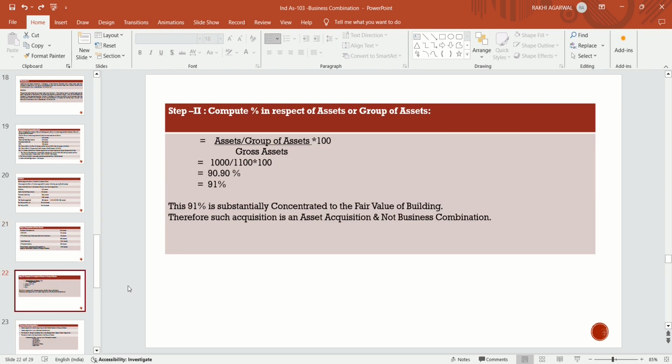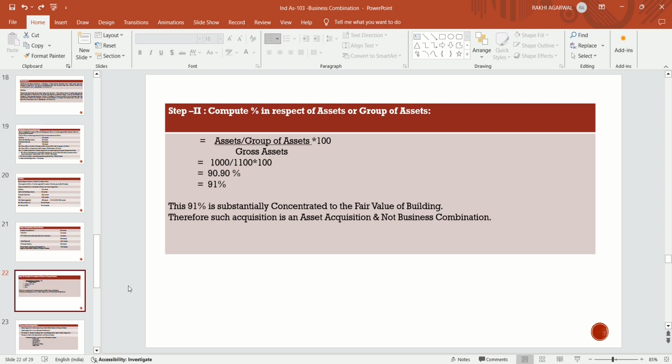Now we will determine the percentage of the assets or group of assets, that is 1,000 crores, the value of the building, against the gross asset which we determined in step 1, that is 1100 crores. So 1,000 divided by 1100 into 100 becomes 91%. So this percentage is more than 90%. So this 90% is substantially concentrated in the fair value of the building.